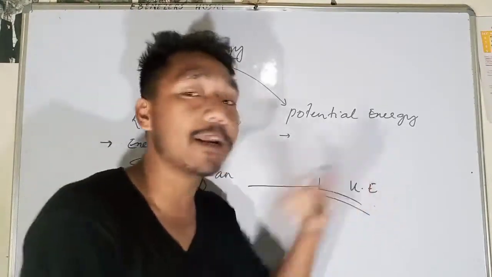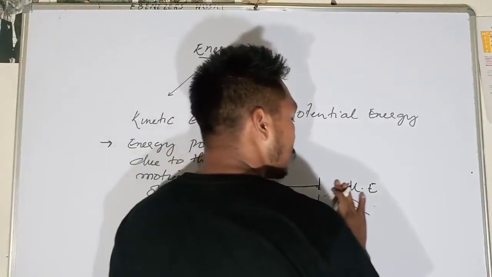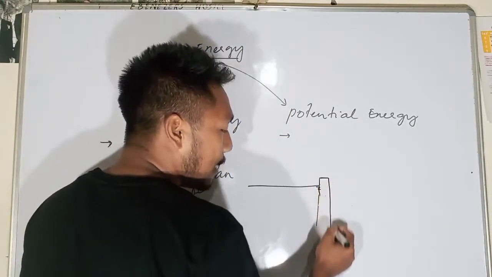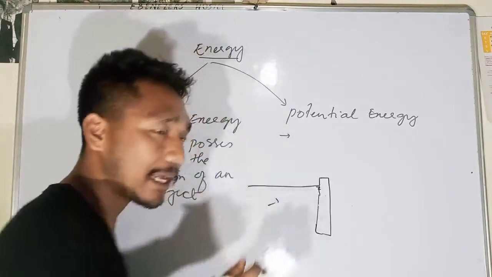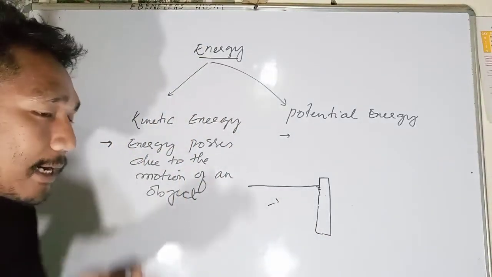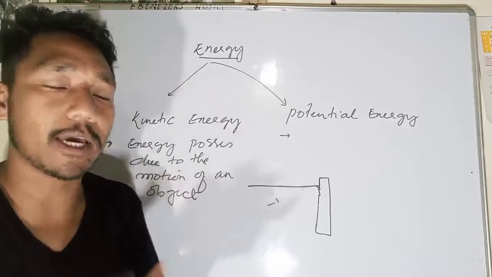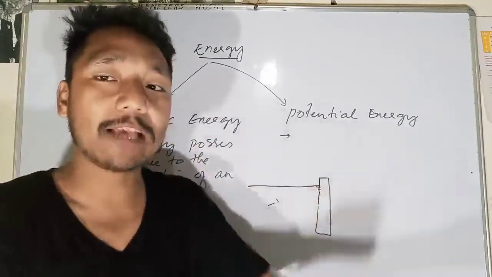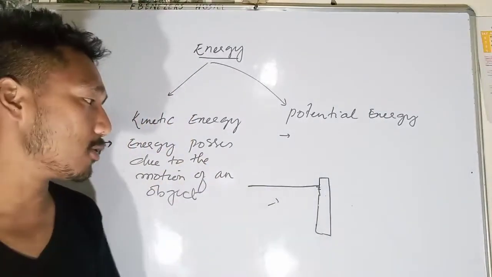So from where has this kinetic energy been released? When the water is stored in the dam, this water possesses potential energy. The moment I open the valve, the water comes out with high speed, with high kinetic energy.